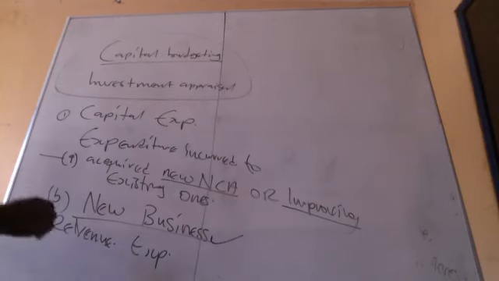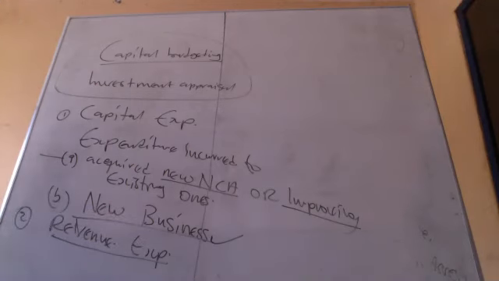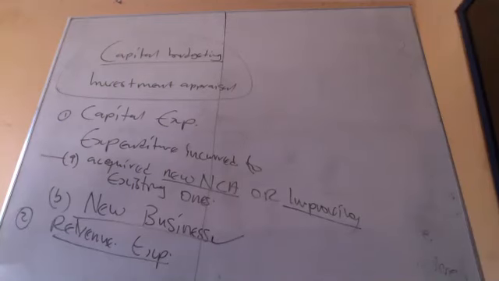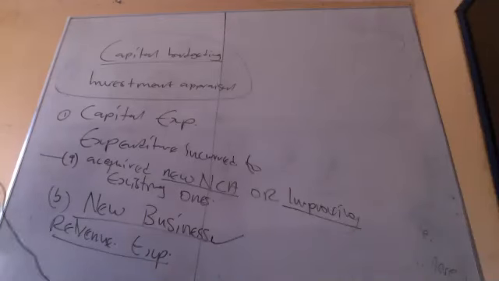So take note. Now the revenue expenditure, that is the expenditure that you incur just to maintain the economic capacity of an asset. Revenue expenditure is the expenditure you incur to just what? Maintain the economic capacity, the even flow of the benefit. If every year I am receiving 1,000 cedis from the asset, how do I maintain this 1,000 cedis?